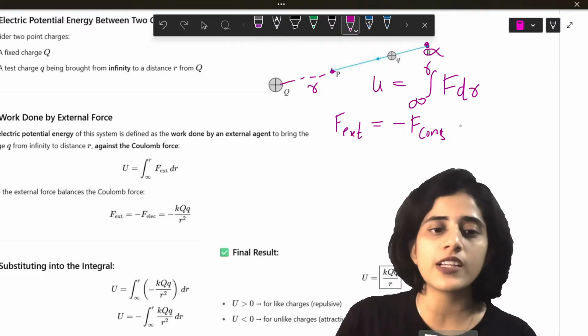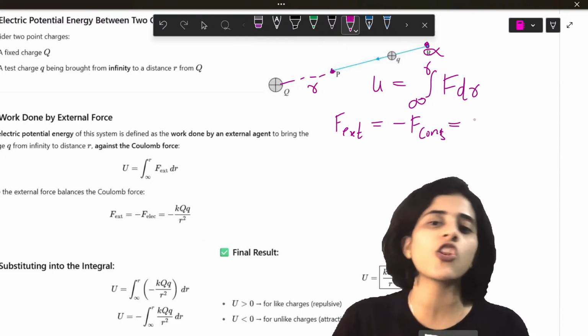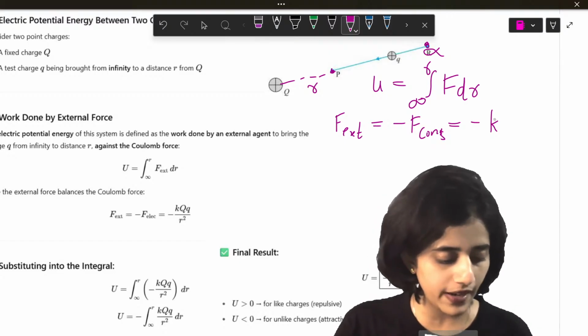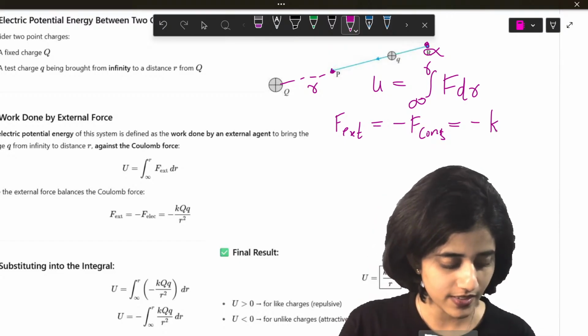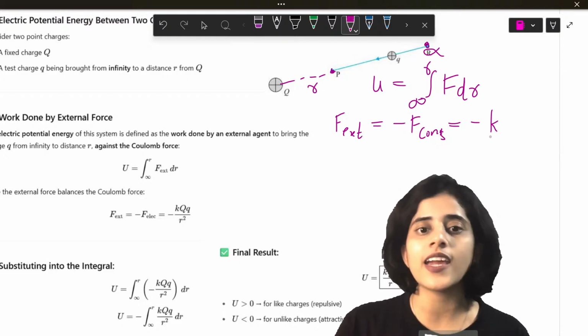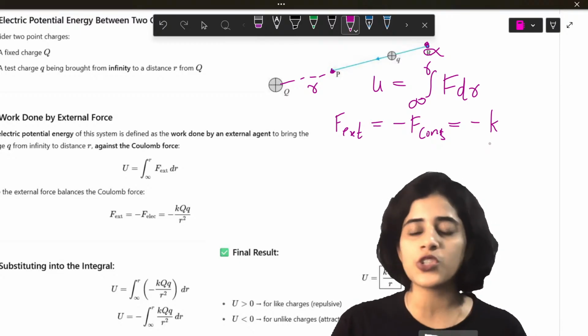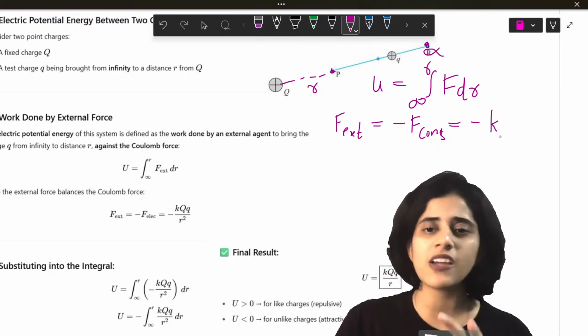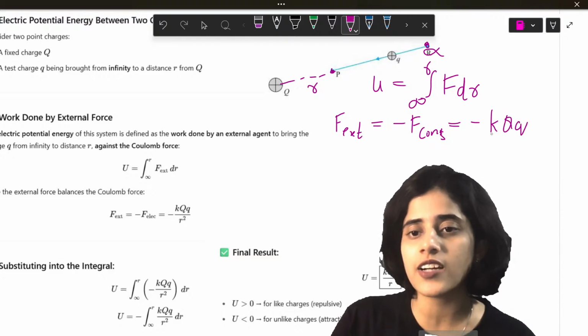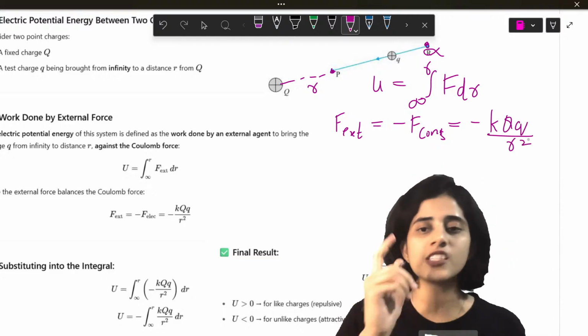Now what is the formula for conservative force? Coulomb's law. What is Coulomb's law? K. What is K? 1 by 4 pi epsilon 0. Okay. So I'm not going to write 1 by 4 pi epsilon 0. I'll just write it as K. K into product of charges divided by square of the distance between them.